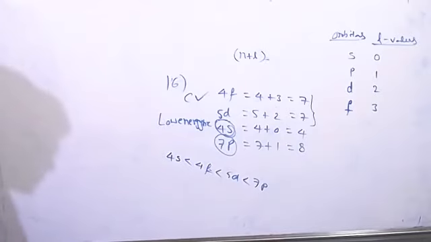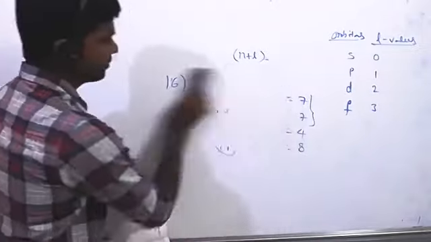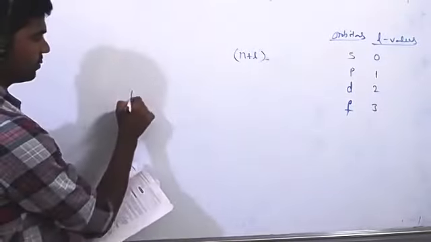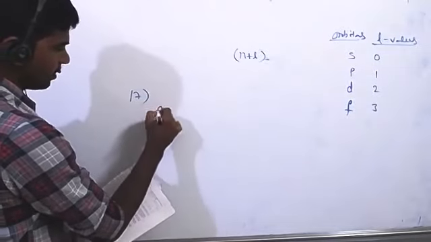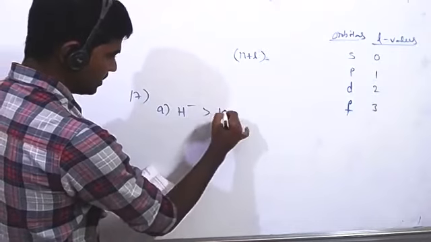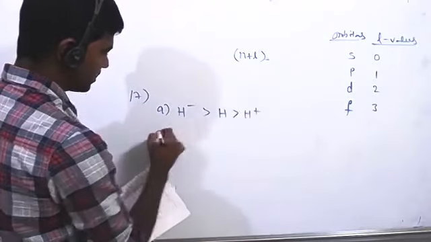Okay, 2 questions are there, I will write. Which of the following is the correct order of radius? Option A is H minus greater than H plus.